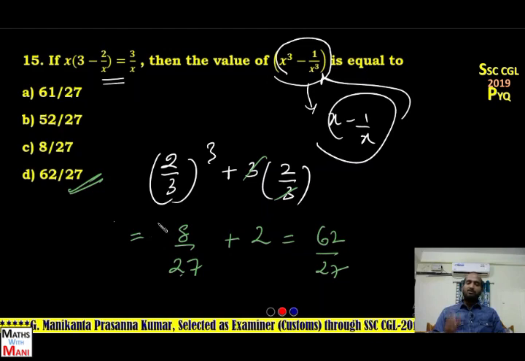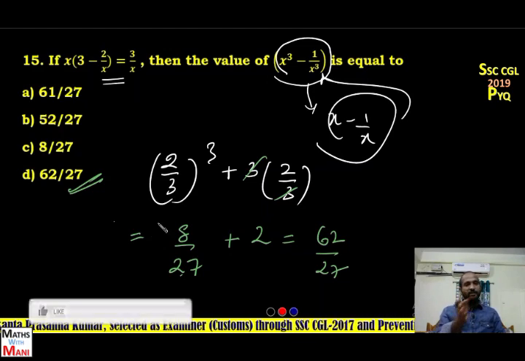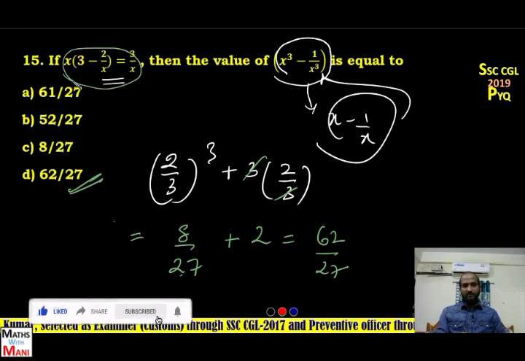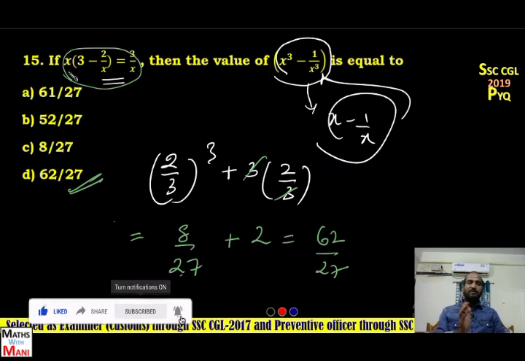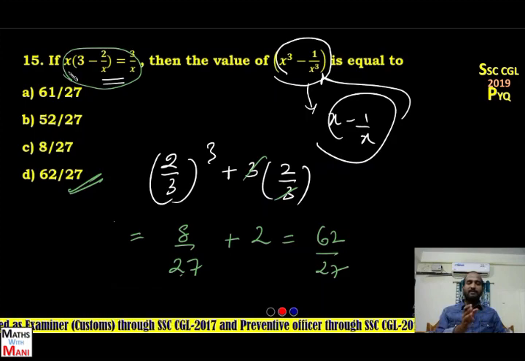Is it clear? These types of models are already asked in the CGL previous exams also, but not in this type. In the previous exams of 2018, 17 or 16, they directly give you x minus 1 by x and you have to find out the value of x cube minus 1 by x cube.